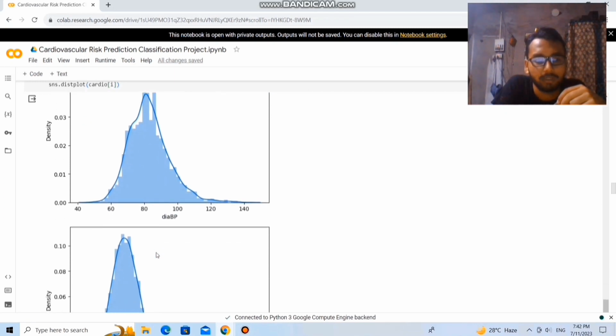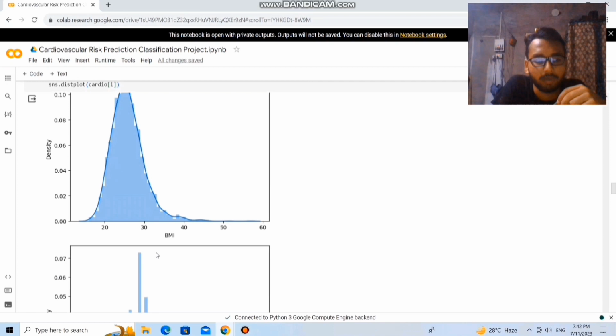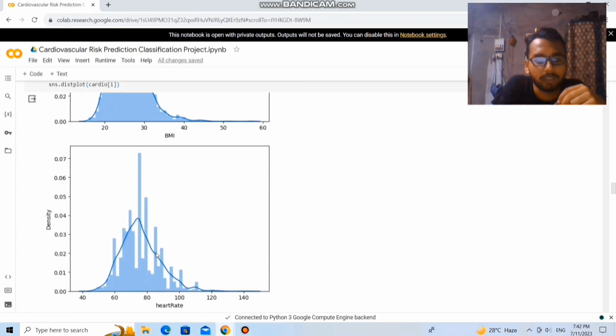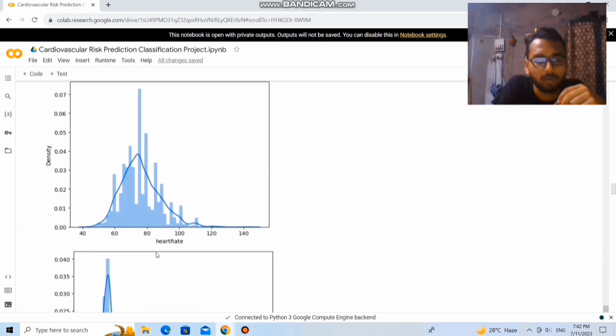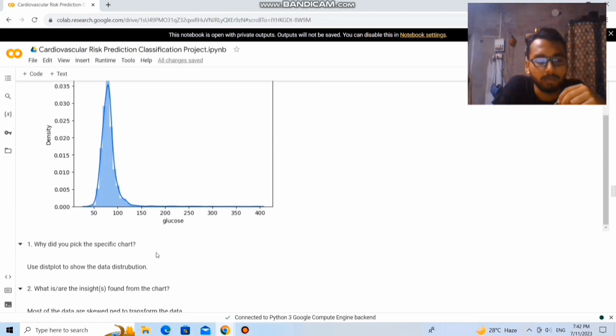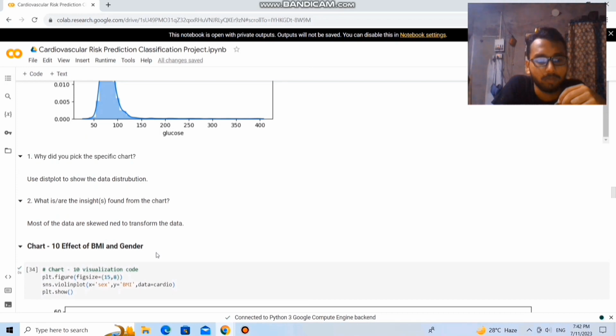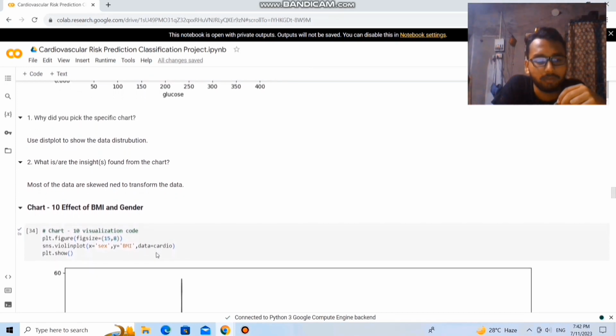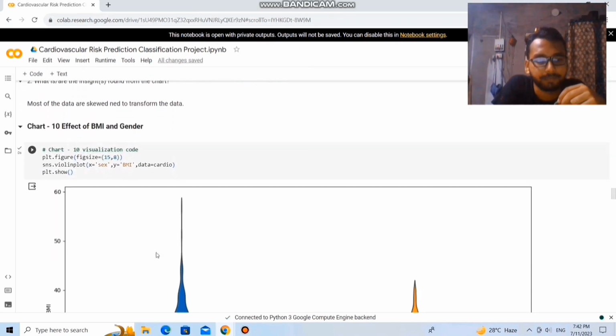Diastolic blood pressure is positively skewed. Body mass index is more positively skewed, heart rate is almost positively skewed, and glucose is highly positively skewed data. So most of the data are skewed, so we need to transform the data.